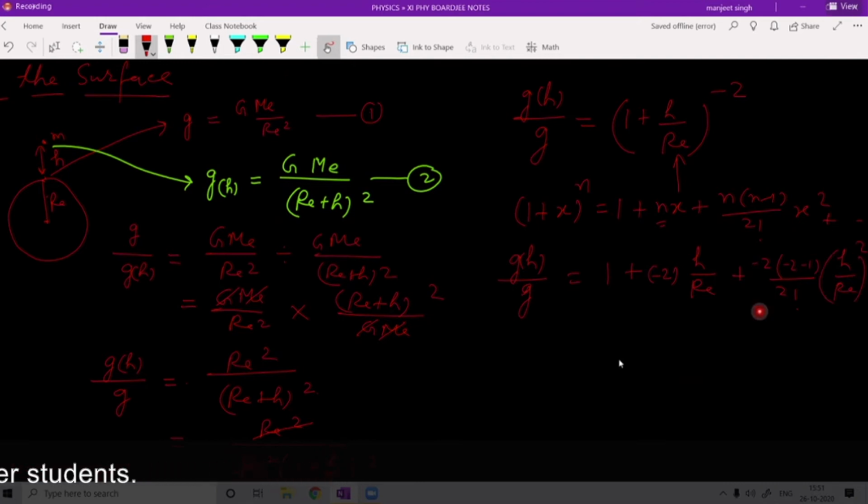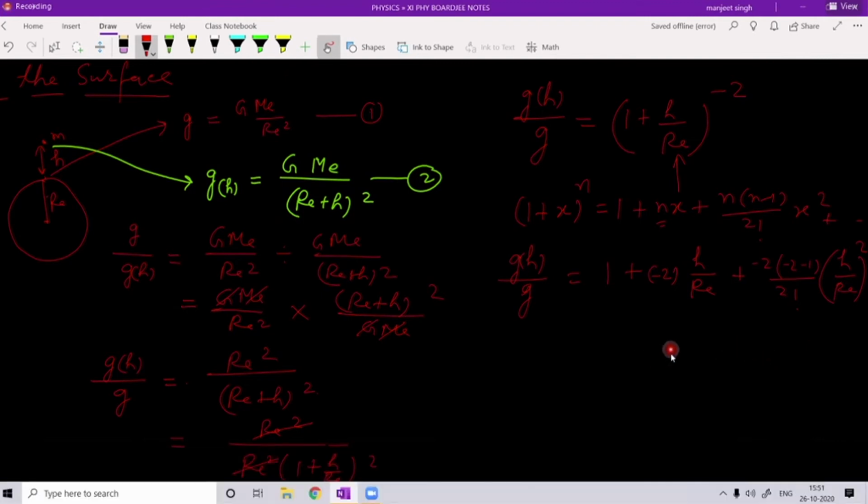Okay. Now see, because h is, we are talking about some 5 to 10 kilometers above the surface of Earth, in that case h is very much less than Re. A very small factor is divided by a very big factor, so h upon Re will be very small.